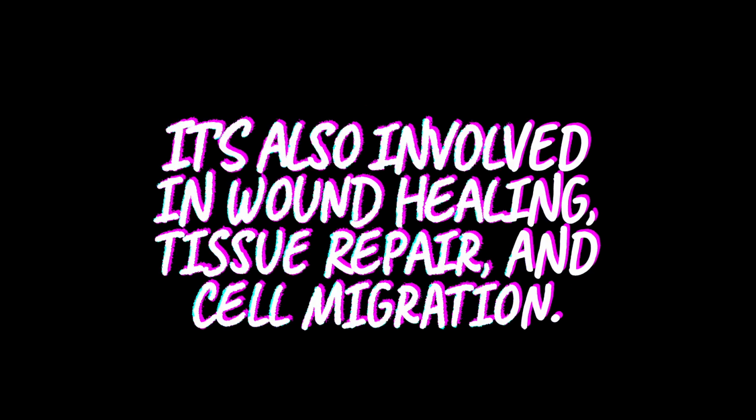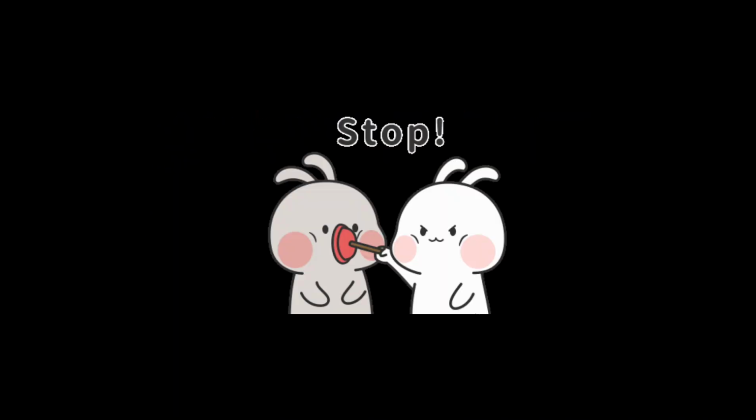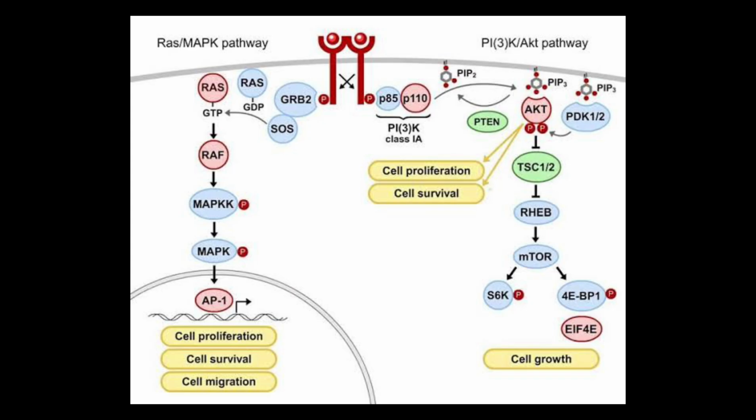The RAS-MAP kinase pathway is a major signaling cascade regulating cell proliferation, differentiation and survival. It is often dysregulated in cancer due to mutations in the RAS, RAF and MEK genes. Now let's see the step by step mechanism of this pathway. First, the binding takes place to the RTK. The growth factor, that is EGF or PDGF, binds to the specific receptor tyrosine kinase.